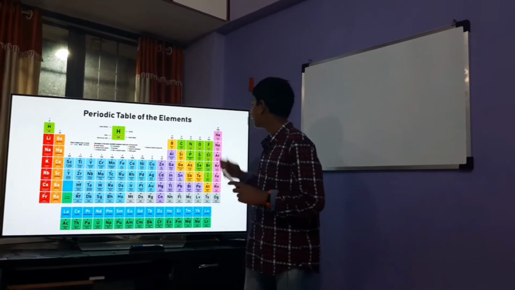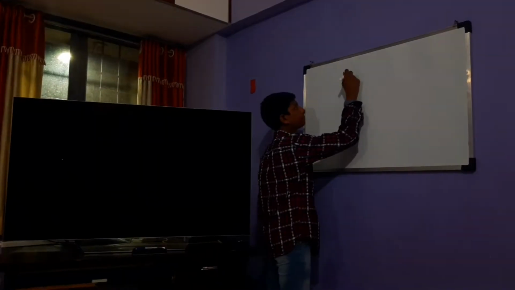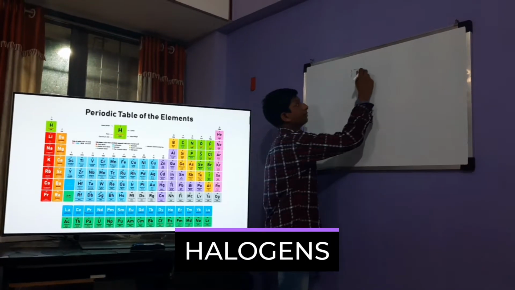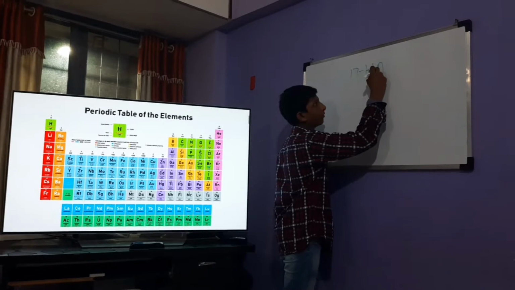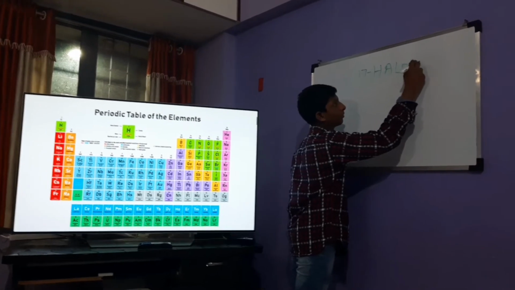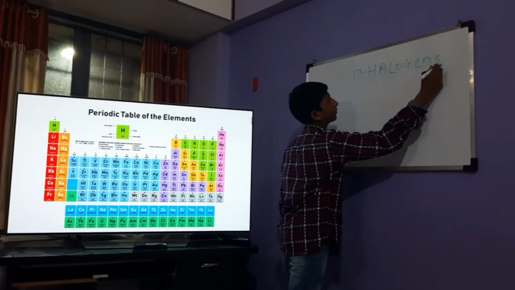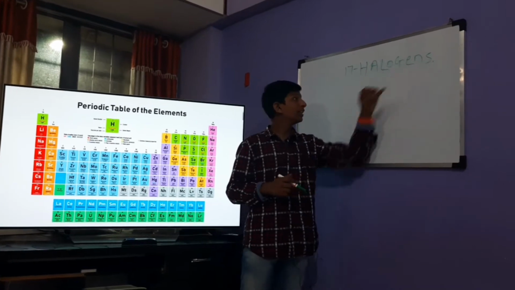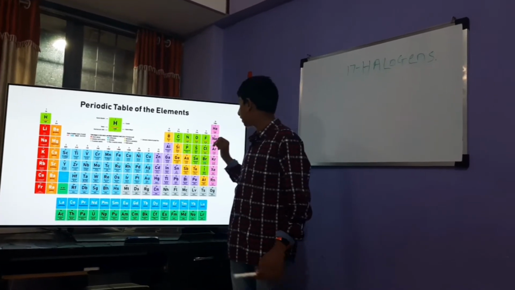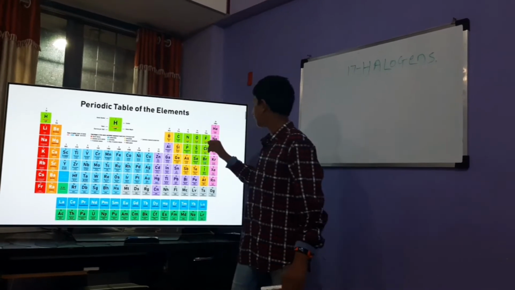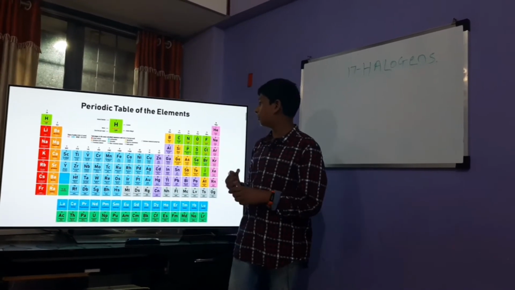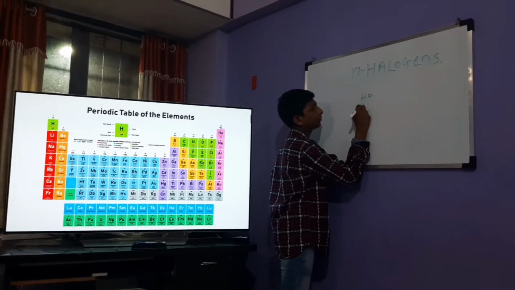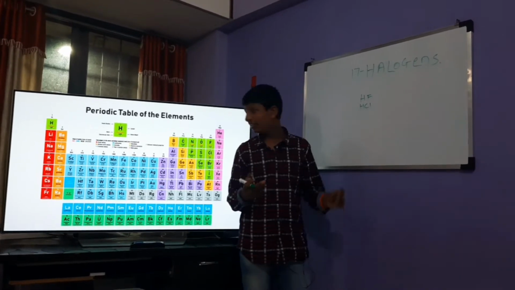Now let's move on to the 17th group, which is very important and are known as halogens. They are known as halogens as they combine with the first group, known as alkalis. So for example, I can name some compounds like HF or HCl. HCl is very famous.